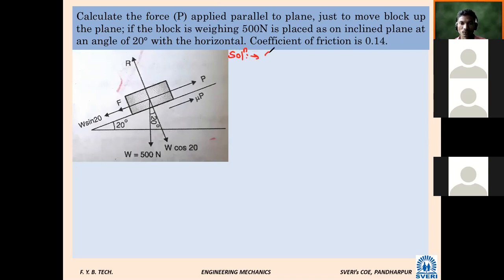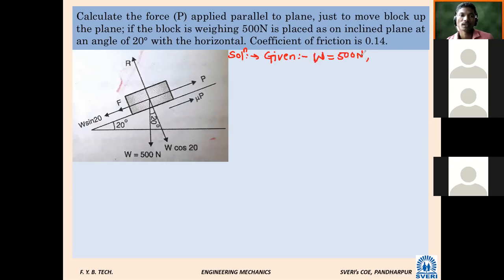So in the solution, let us start with the given. What is given in the problem? Which things are given? Weight. Weight of the body is given. W is equal to how much? 500 Newton.